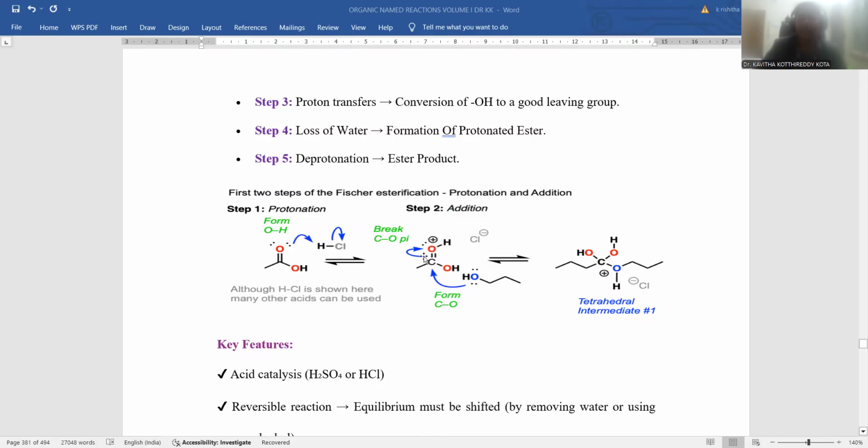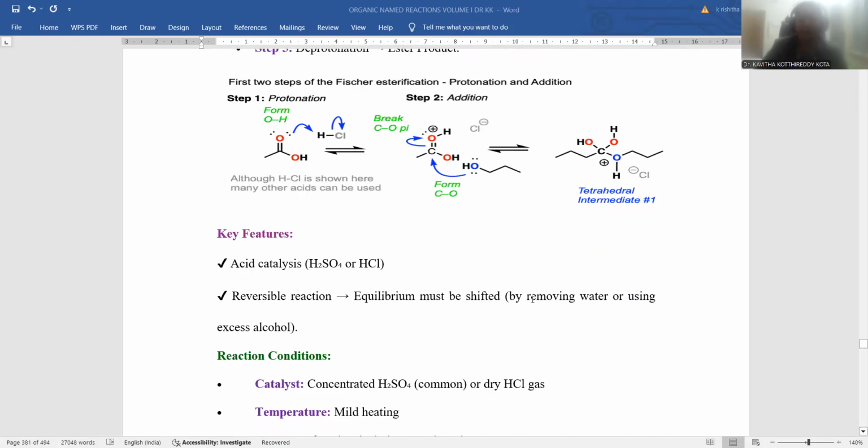This is an oxonium cation. Now the second substrate, the alcoholic compound, with the lone pair of electrons attaches at the carbon atom. Whenever these lone pair electrons attach to the carbon atom, there will be a new bond formation like this, and here we already have the OH functionality, right? So this is the way the tetrahedral intermediate originates.